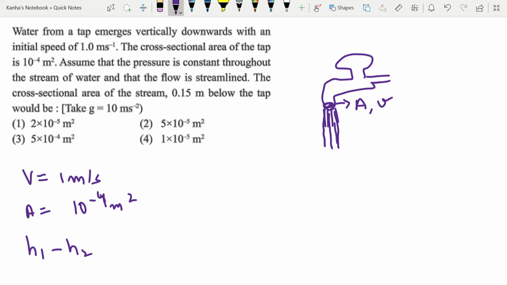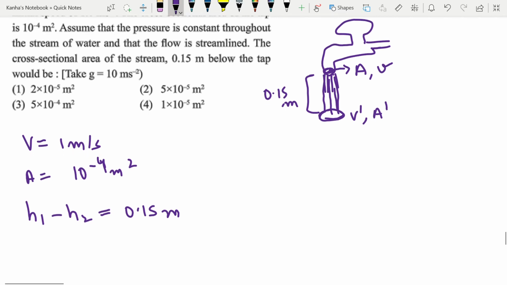Now you want to find the cross sectional area of the stream, 0.15 meter below the tap. Let the velocity here be V prime and area here be A prime. Now H1 minus H2 is given to be 0.15 meter. With this in mind, I need to find V prime and A prime.